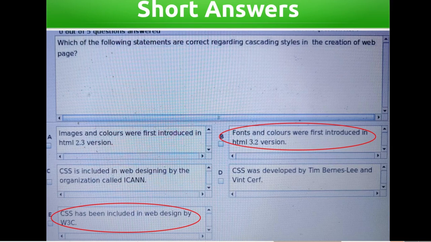CSS was developed by Tim Berners-Lee and Windsurf. CSS has been included in web design by W3 Consortium. Answers: fonts and colors were first introduced in HTML 3.2 version. CSS has been included in web design by W3C.